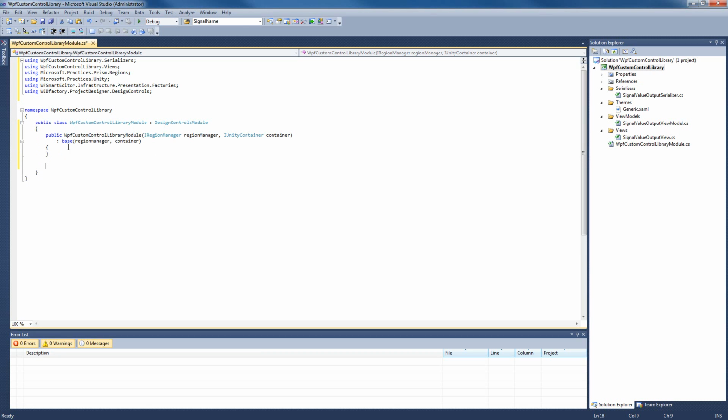After the constructor implementation, we will override the register serializers method and register the previously created serializer from the serializers folder inside our custom control library. Now that our WPF custom control library module is complete, we're going to save it and safely close our file.